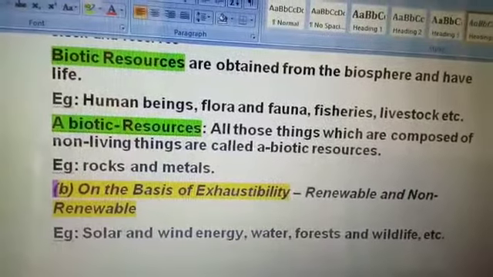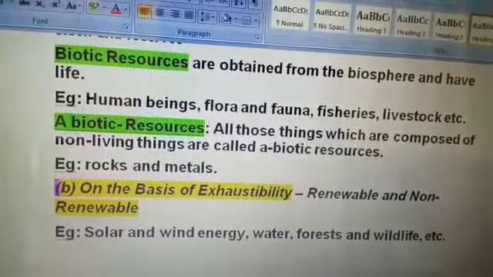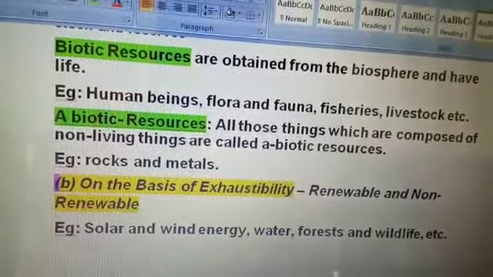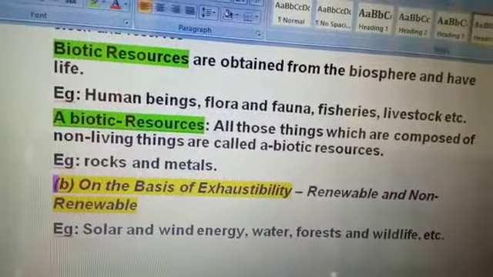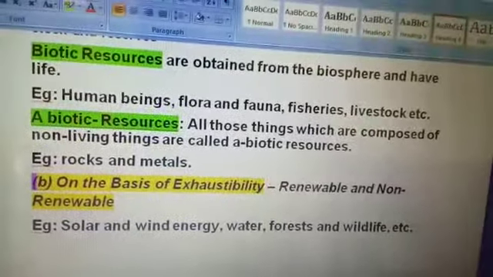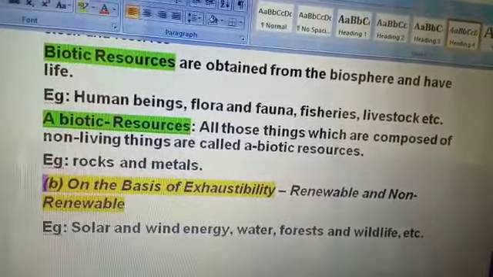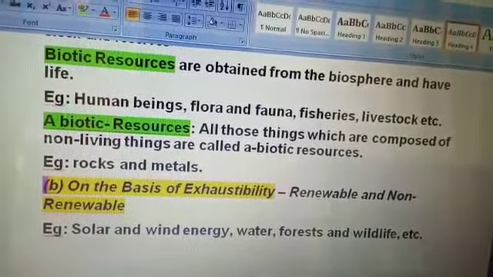Now abiotic resources. Abiotic resources are related to non-living things. Non-living things we know very well: rocks, metal, water, soil. These are the abiotic resources. All those things which are composed of non-living things are called abiotic resources.